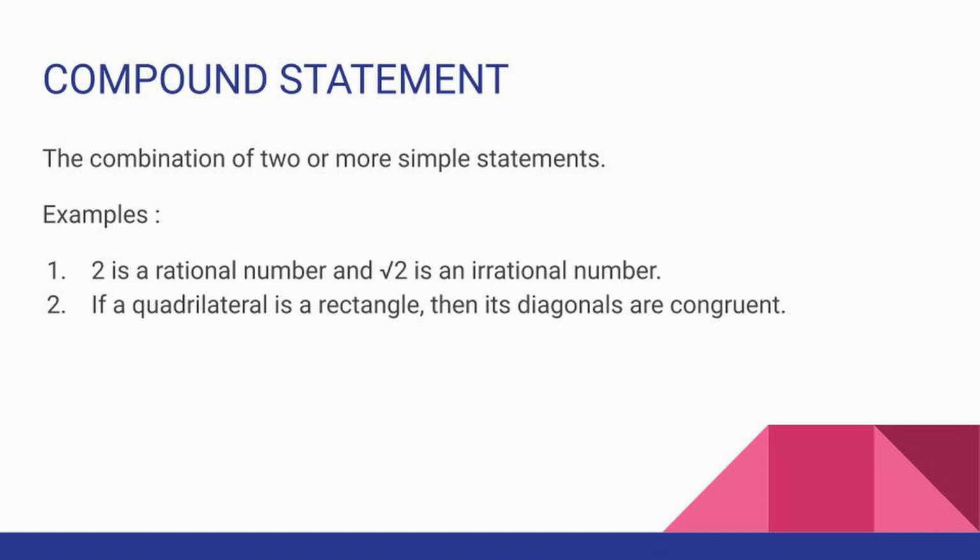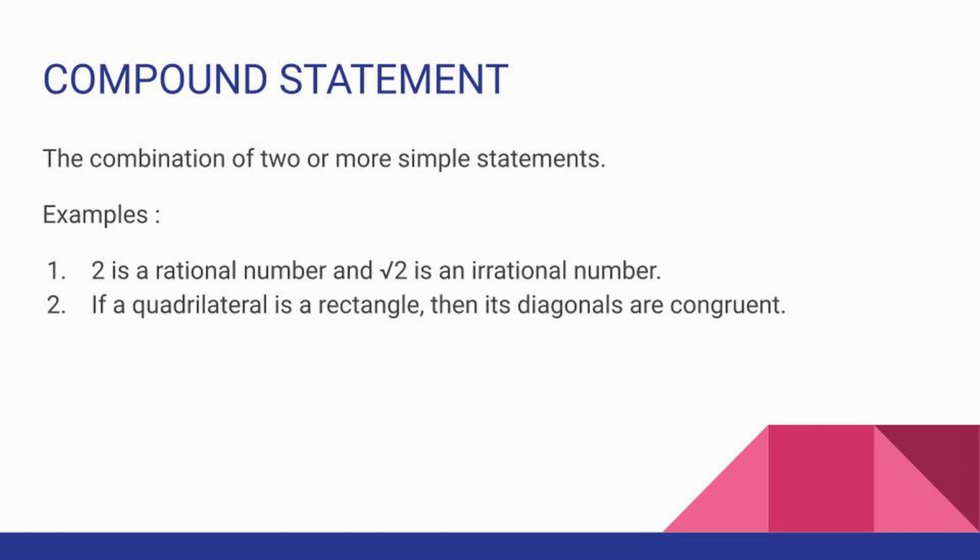Here we can see two simple statements. One is 2 is a rational number and the other one is root 2 is an irrational number. Both are split by a connective, and. What this connective is called, I will explain to you later.